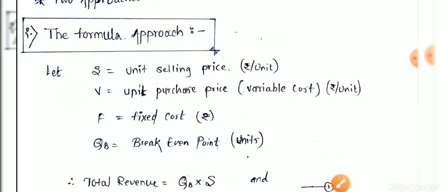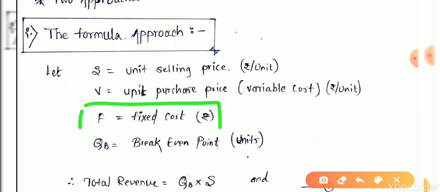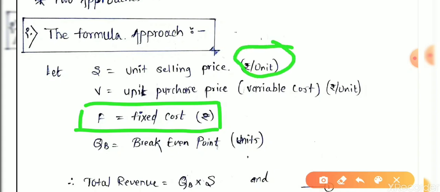Now, what is the fixed cost? It doesn't depend on units. The selling price is in rupees per unit, and variable cost is always rupees per unit, but fixed cost is always in terms of rupees. It doesn't depend on how many units you have sold, manufactured or stored.